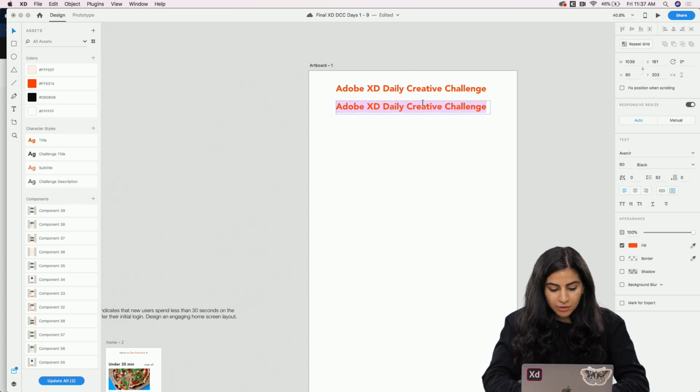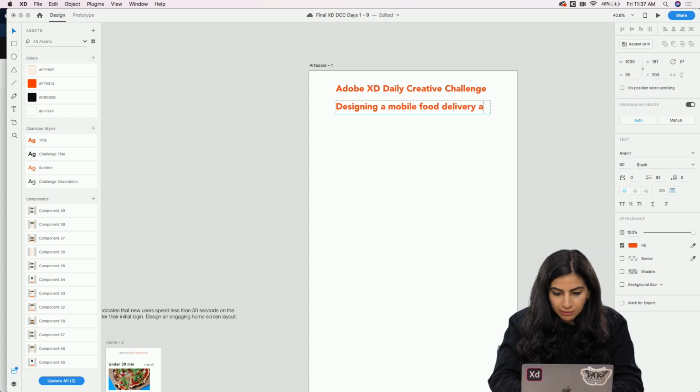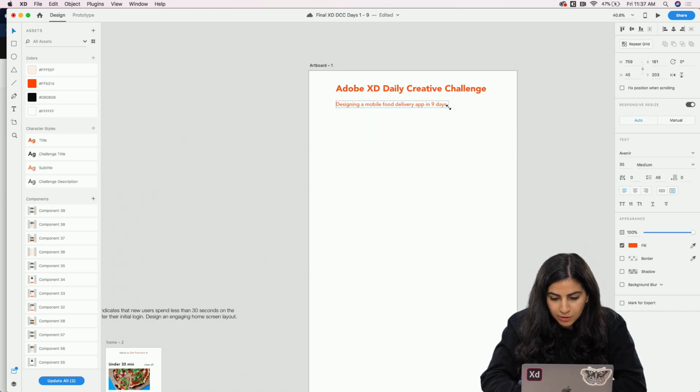And then underneath, I'm just going to do a small description. So designing a mobile food delivery app in 9 days. And then I want to make this a little smaller. So I'm just going to resize this and center it.